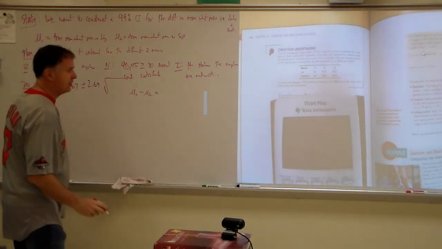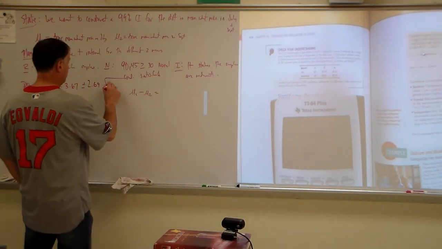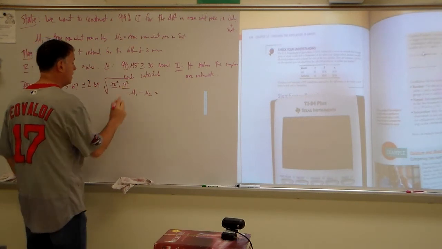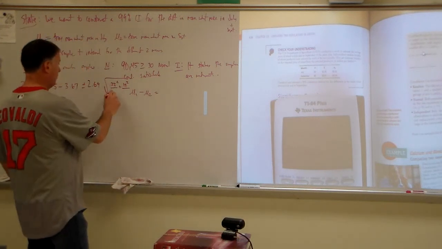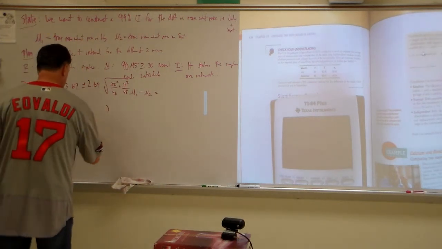Let's plug in our sample standard deviations, 22 cents and 19 cents. So the first one is 22 cents squared, the second one is 19 cents squared. The first sample is 90, the second one is 45. So you get an interval.